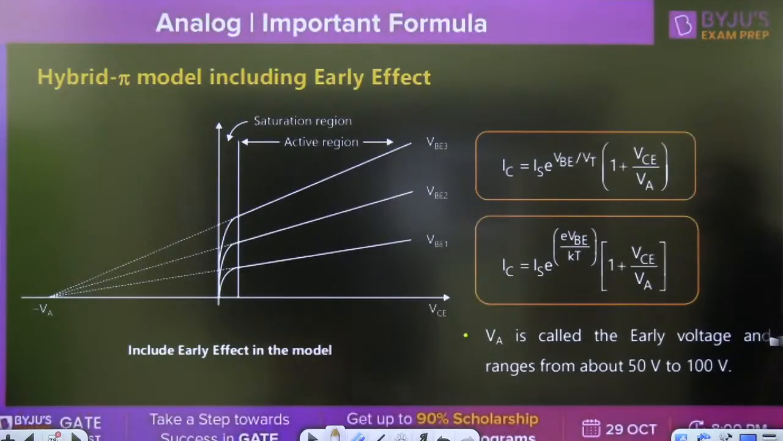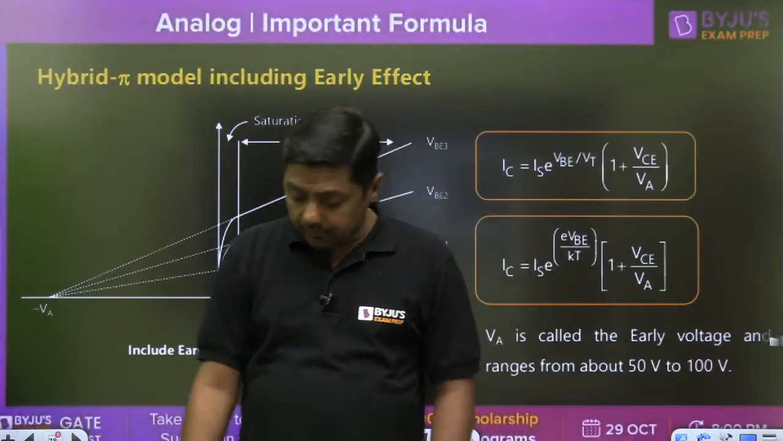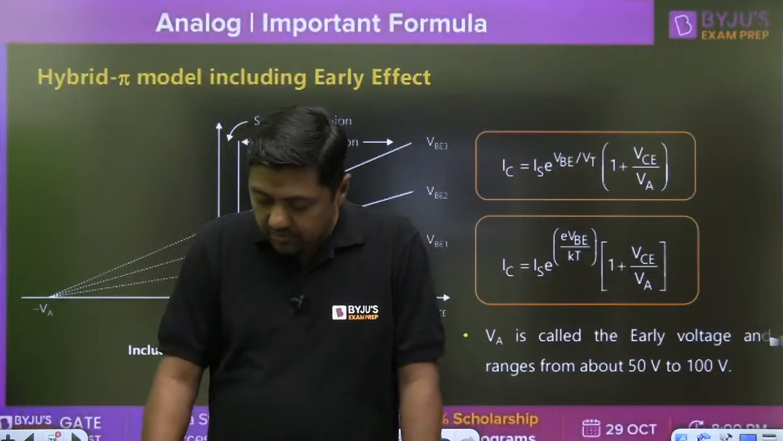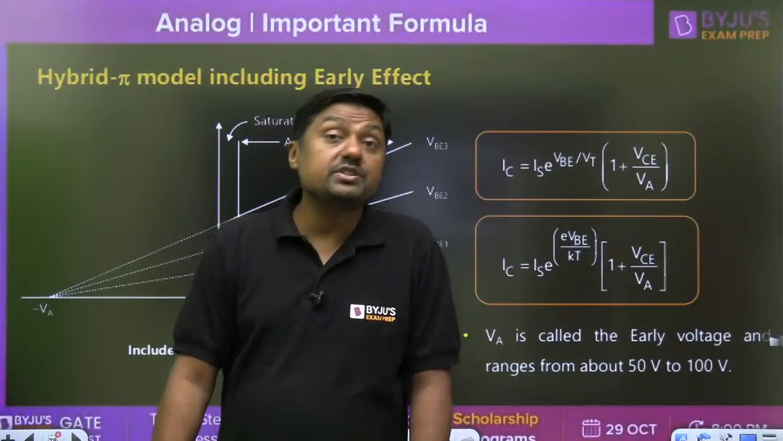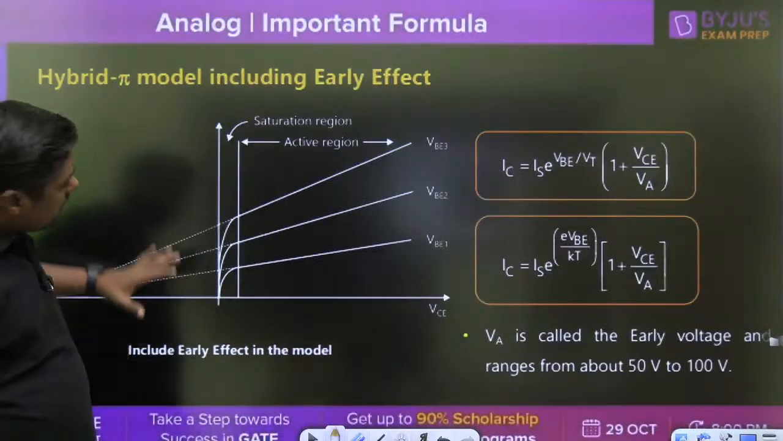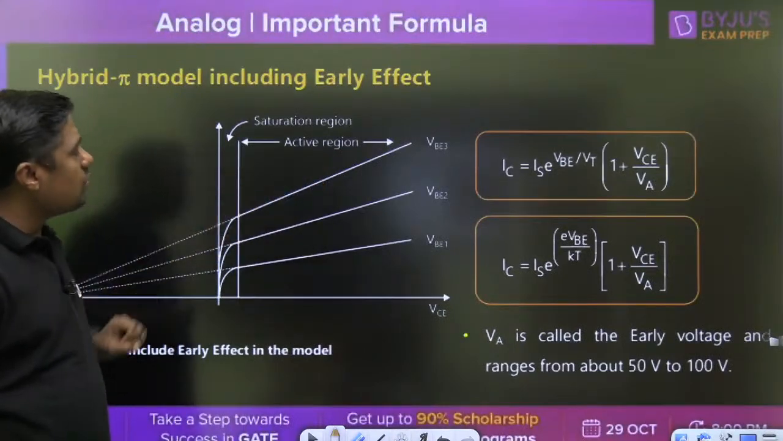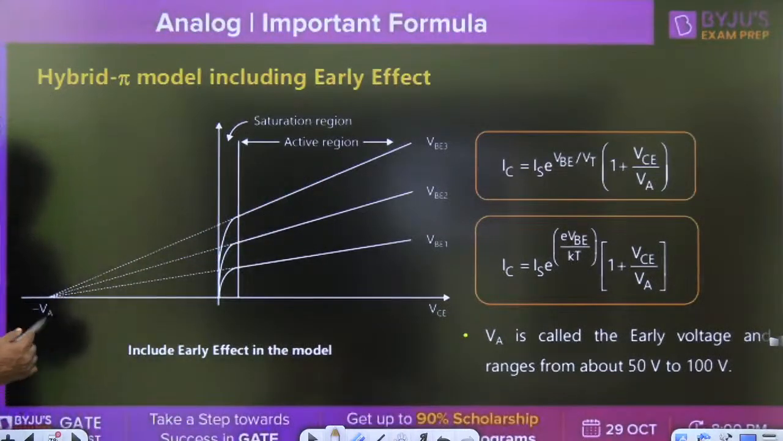Now, hybrid pi model including what? Early effect. Okay, so ready guys? So now we are going to start what? BJT. The curve is elevated. Curve is elevated because of what? Early effect. This is called early voltage.